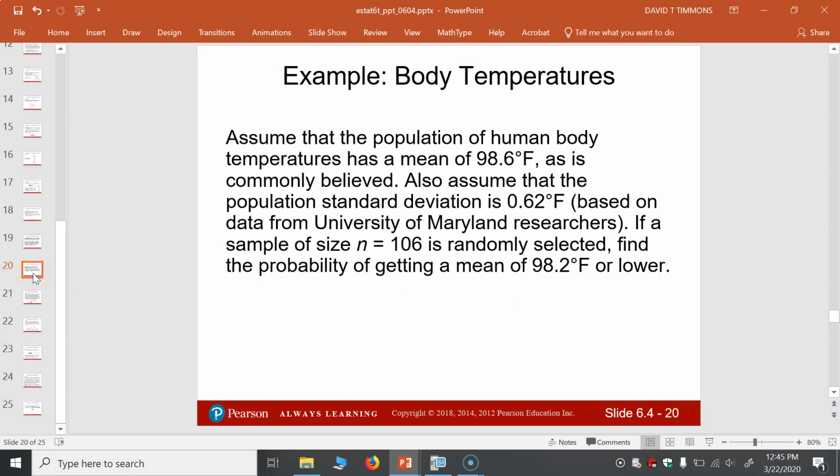All right, so this is the body temperature example. I think everyone's heard that your normal body temperature is 98.6 degrees, and we assume that the population standard deviation is 0.62 degrees Fahrenheit. So this is really your mu and sigma right there. Now, if you have a sample size of n equals 106 people, find the probability of getting a mean of 98.2 degrees Fahrenheit or lower.